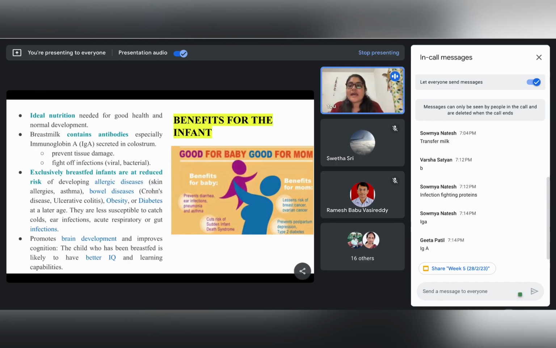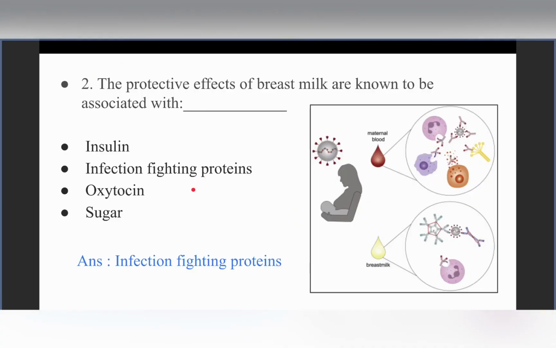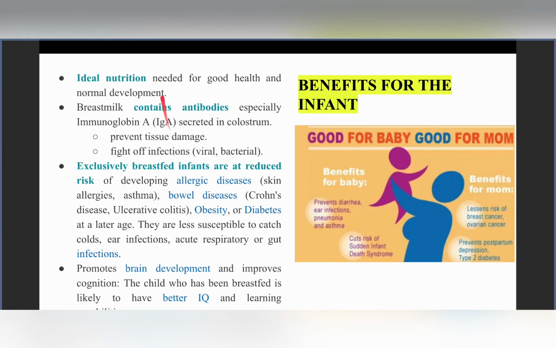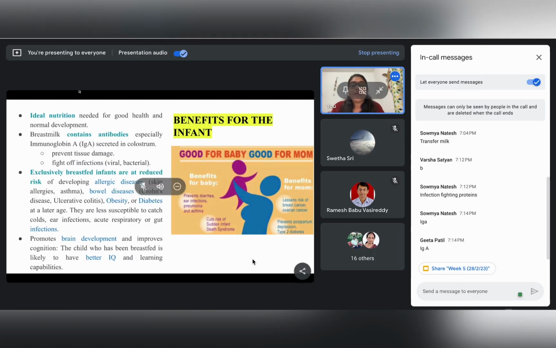Yes. As we have just studied the protective effects of breastfeeding, we know that breastfeeding is not only beneficial for the baby, but equally beneficial for the mother.